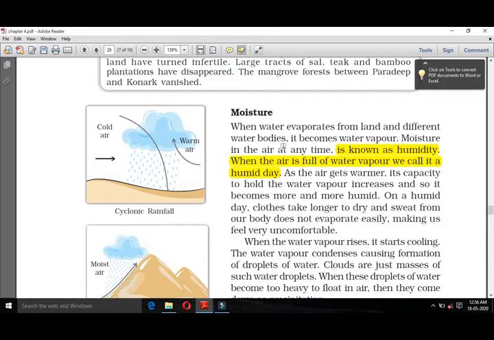And we can see our humid day. In the humid day, our clothes are not drying easily. It takes much time to dry when we wash it.